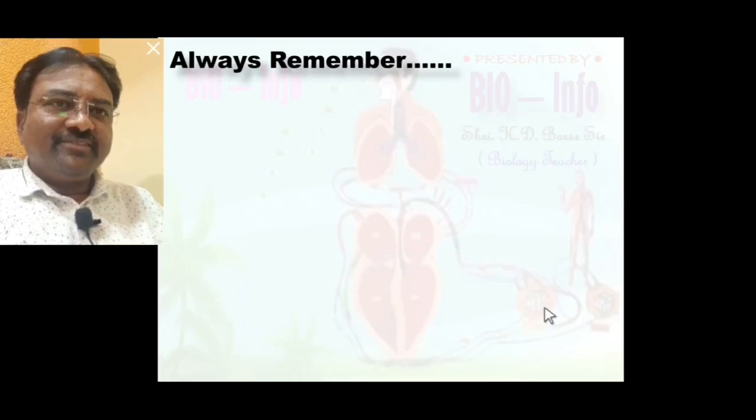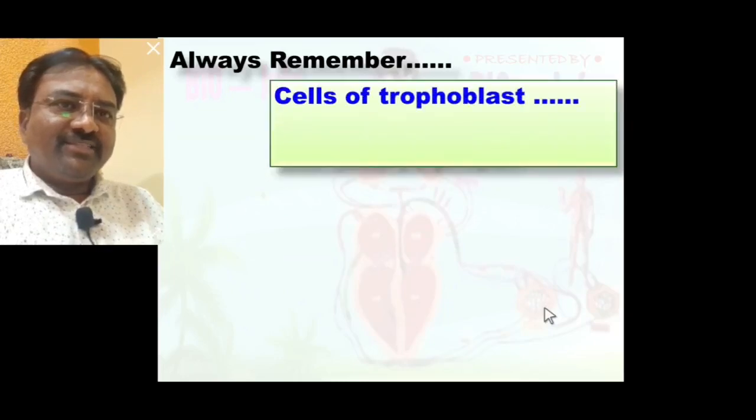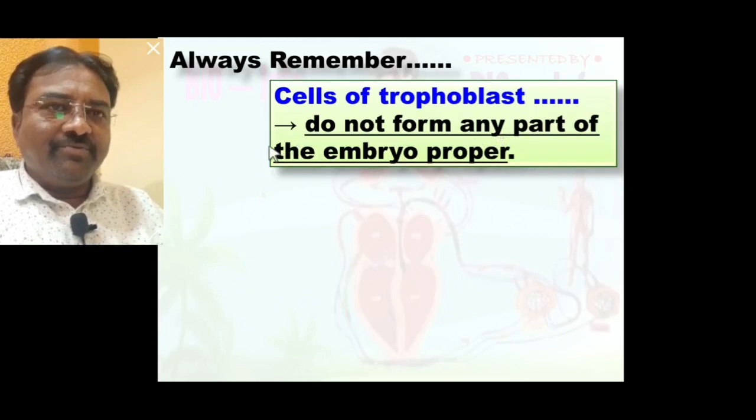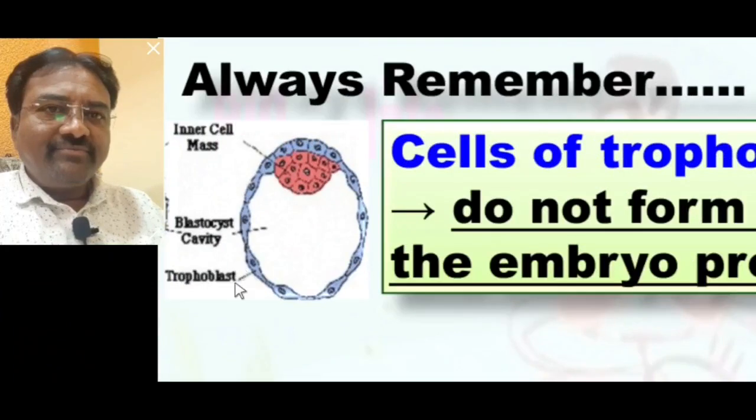Now always remember, cells of the trophoblast do not form any part of the embryo proper. You know, trophoblast cells are present in the blastocyst. So seen here, this is the blastocyst and these are the trophoblast cells. These cells do not form the embryo proper. The embryo proper is formed from the inner cell mass or embryoblast.